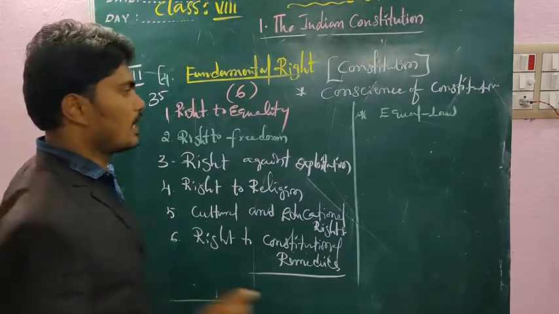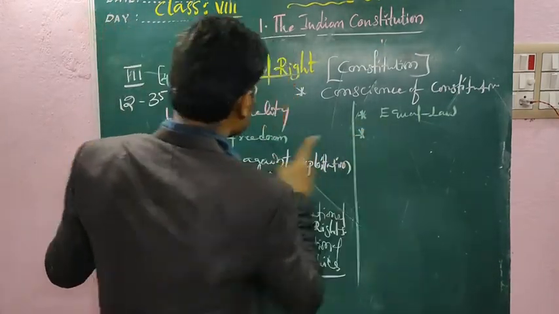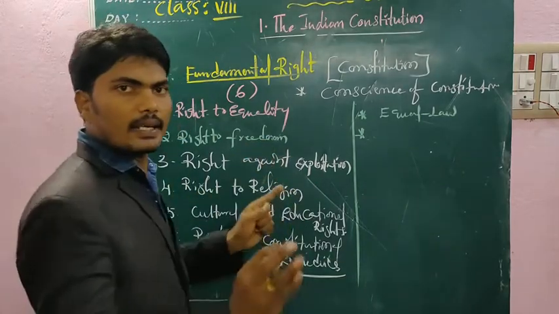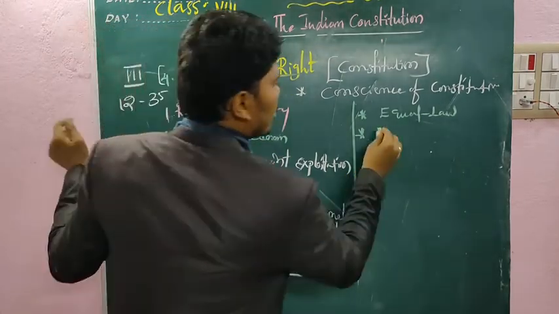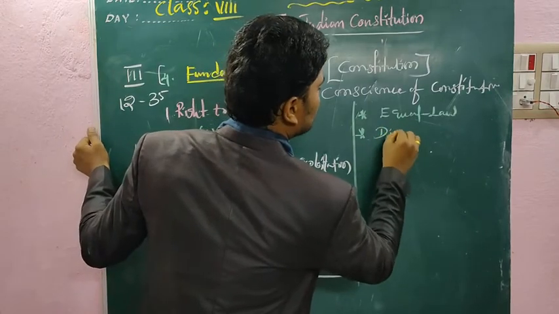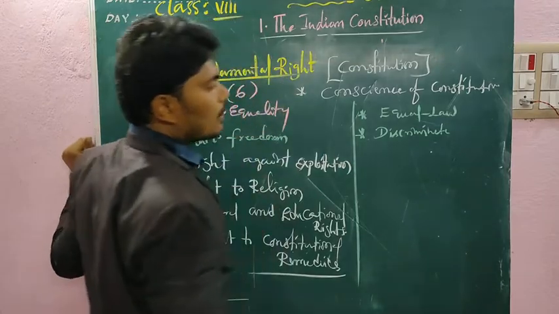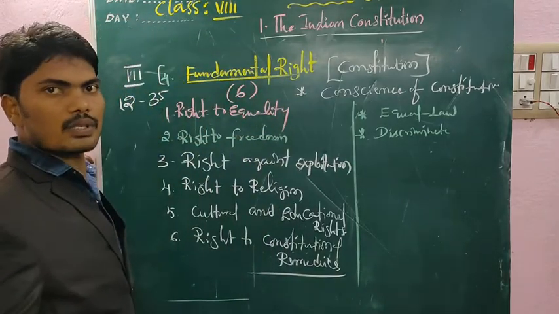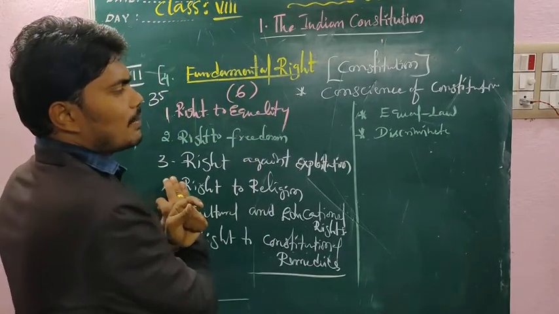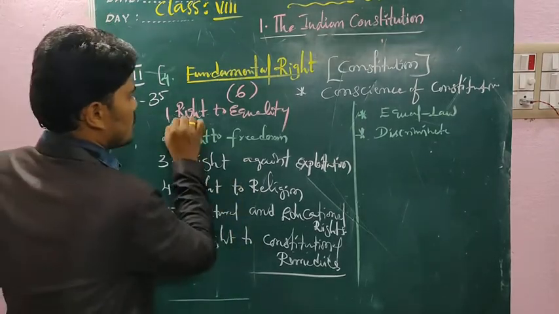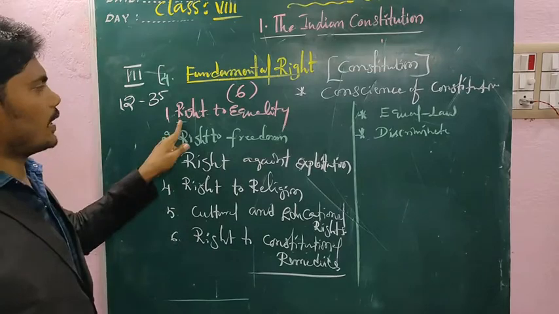And second one, as per right to equality, no person can be discriminated on the basis of their social background. No person is discriminated as per the Indian Constitution, especially under right to equality.